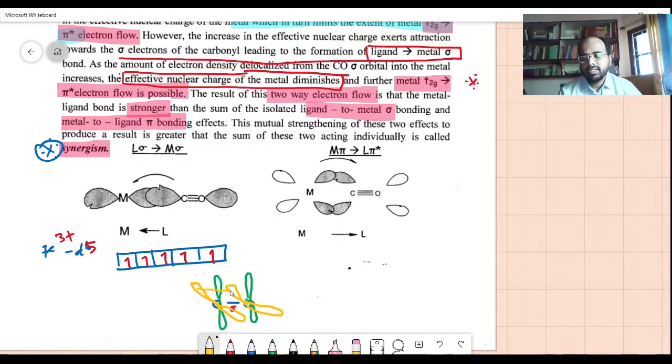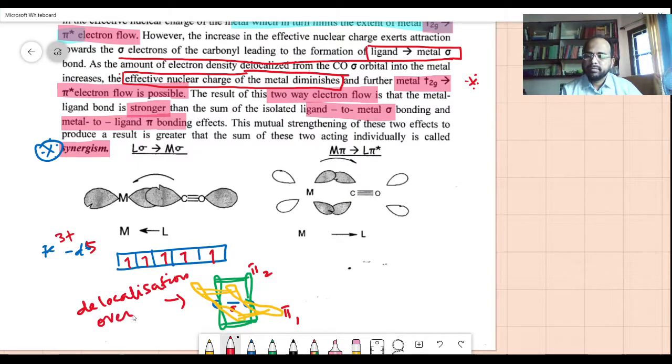Right. So this and this will form one pi bond, and this will form another pi bond. So you have pi bond pi 1 here and pi 2 here. So there are two pi bonds there. Now what are these pi bonds? The pi bond is a kind of delocalization over the ligand. One important condition is that an electron is donated from the metal into the ligand orbital, and another electron from the pi orbital is delocalized from the ligand into the metal orbital. So this is what is back bonding.